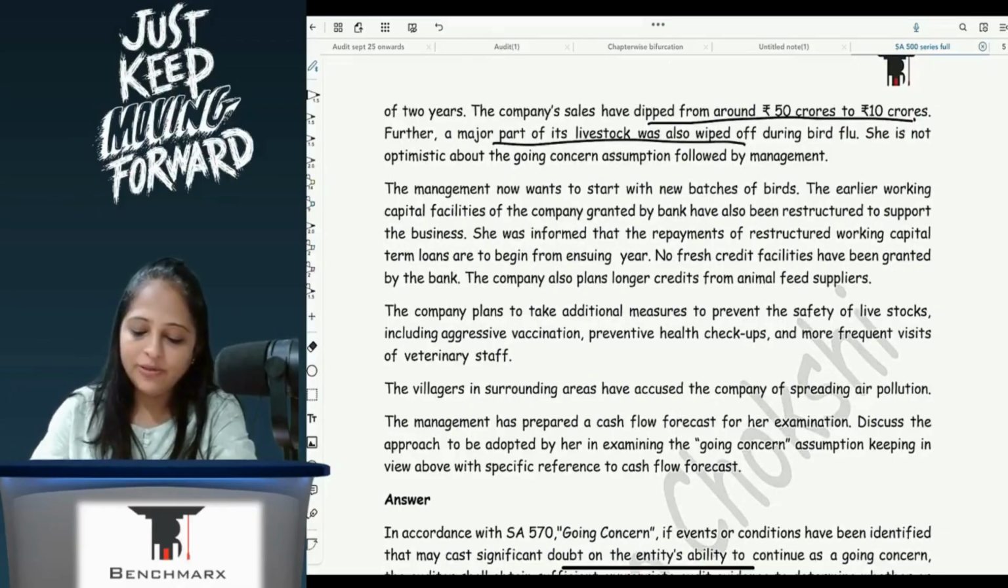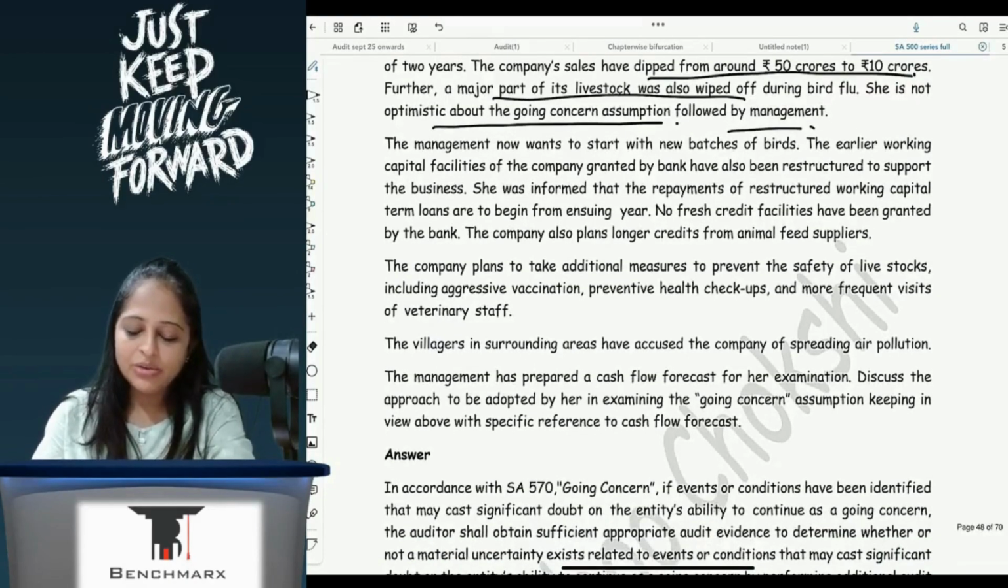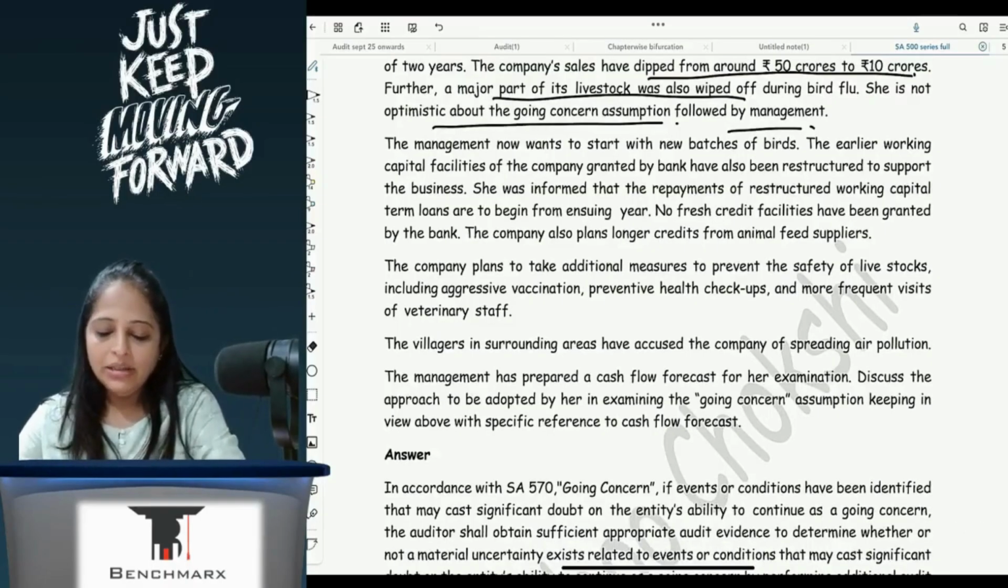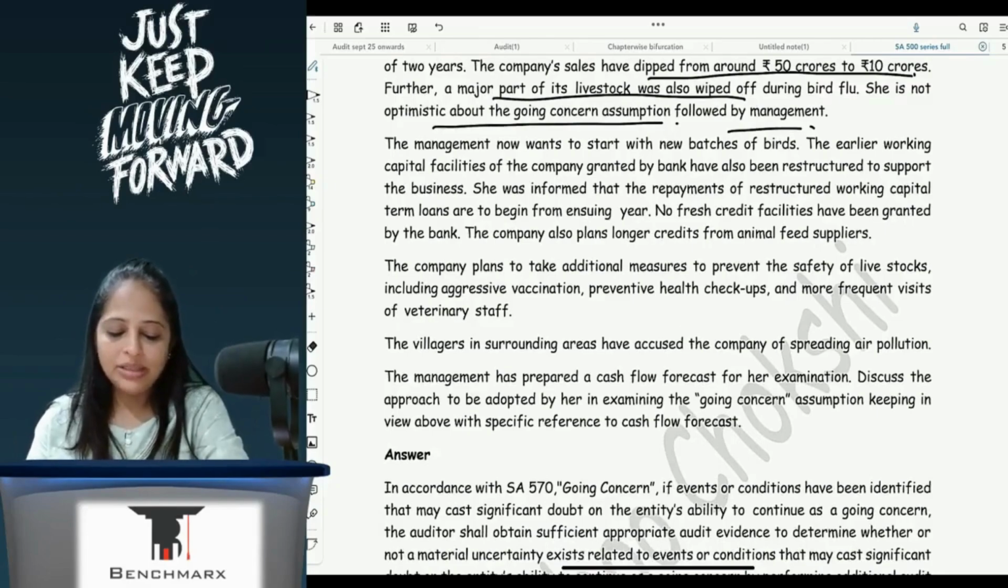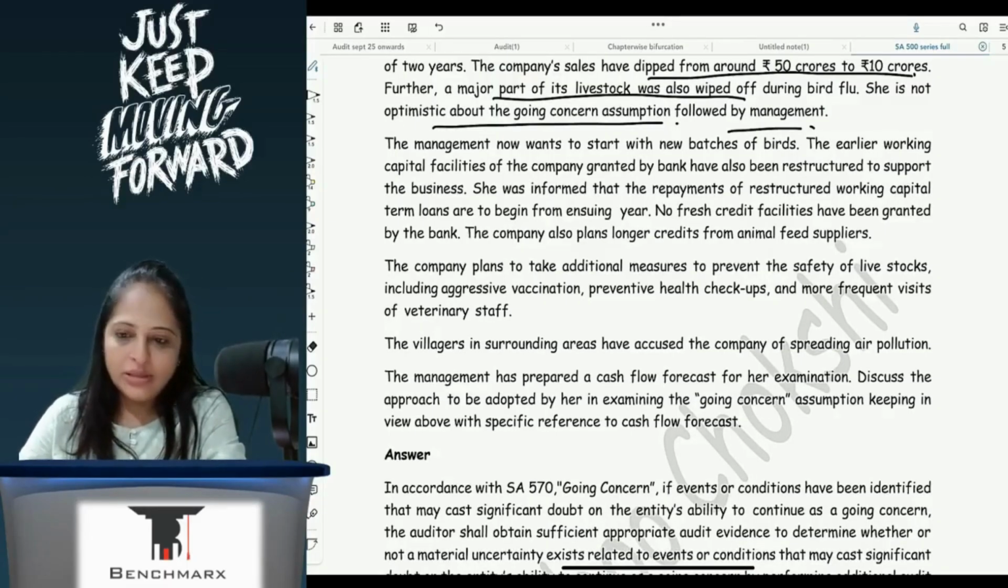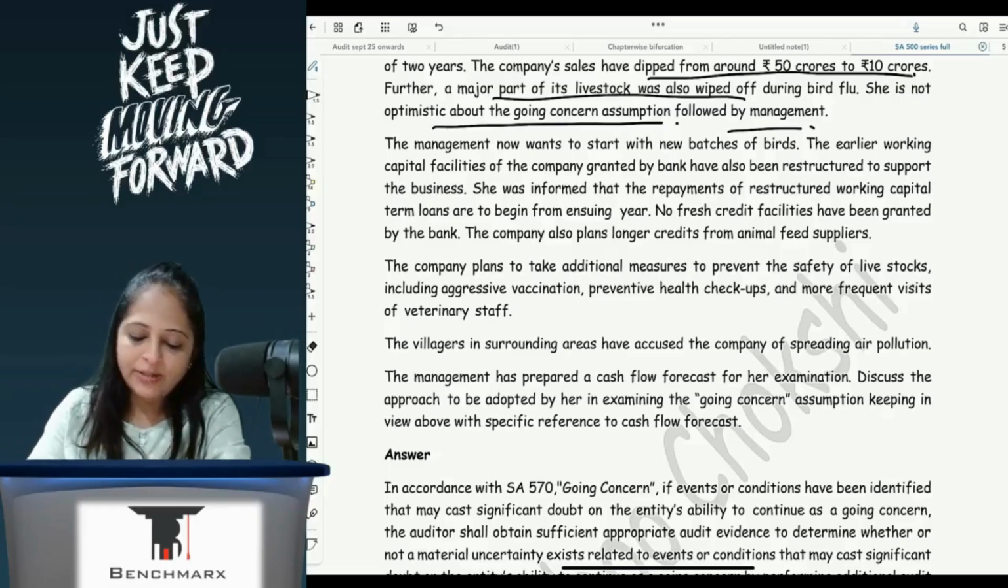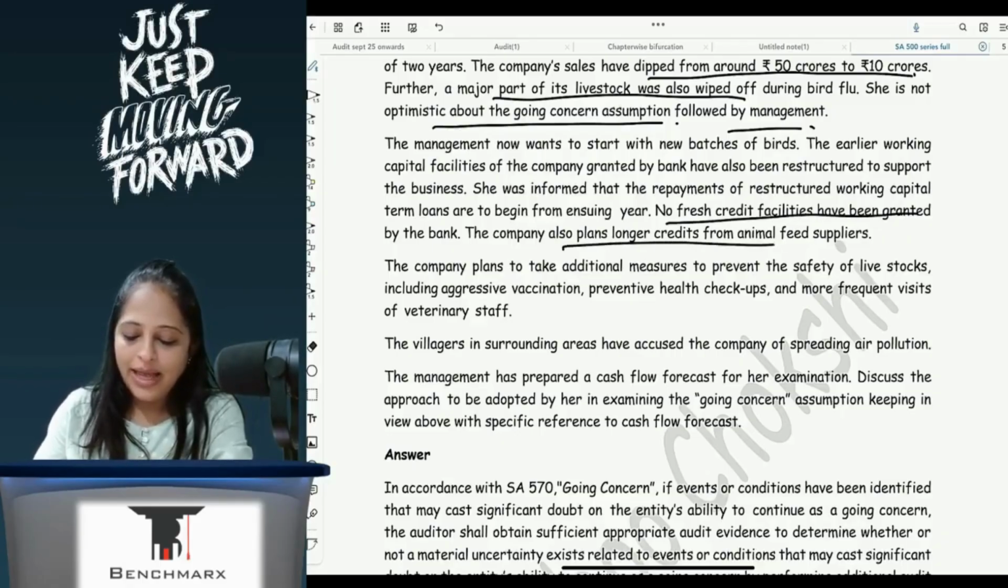The major part has also been wiped off, and she is not optimistic about the going concern assumption followed by the management. Management now wants to start new batches of birds. The earlier working capital facilities of the company granted by the bank have also been restructured to support the business. She was informed that the repayment of the restructured working capital term loans is to begin from the ensuing year. No fresh credit facilities have been granted by the bank. The company also plans longer credit from animal feed suppliers.